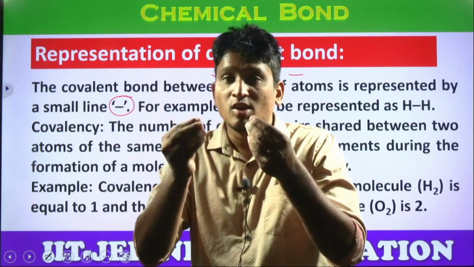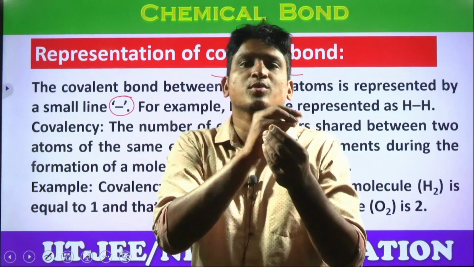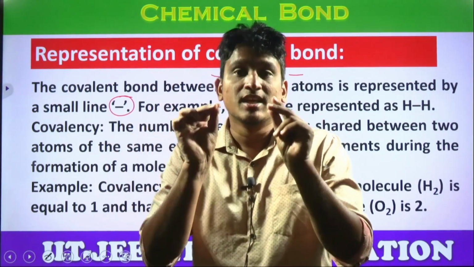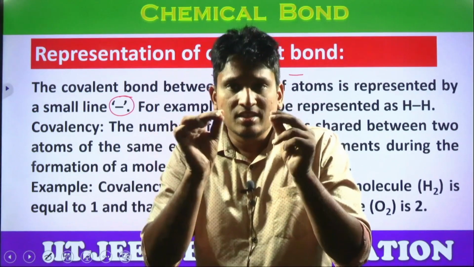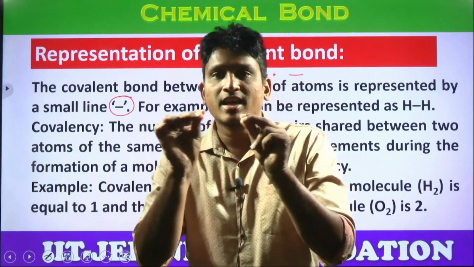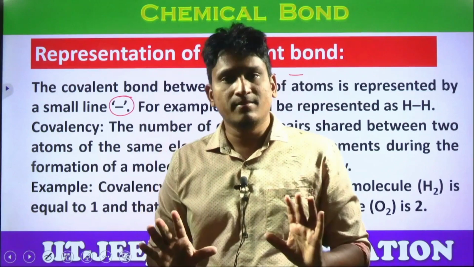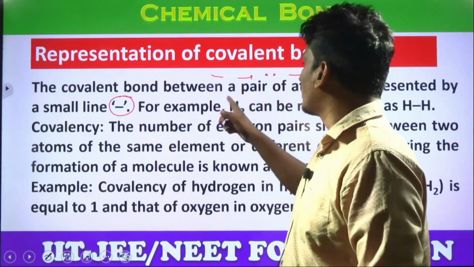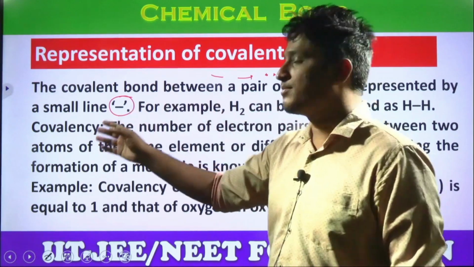After sharing, both electrons belong to both atoms. Understood? Both electrons are called the bonding pair of electrons. They belong to both atoms. Why? Because they are influenced by this atom and also by the other combining atom. So a covalent bond is indicated by a line. The covalent bond between a pair of atoms is represented by a small line.